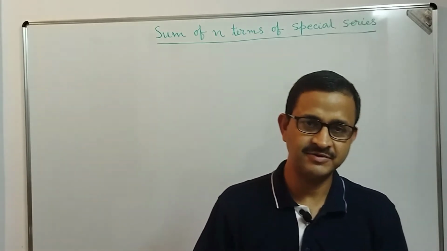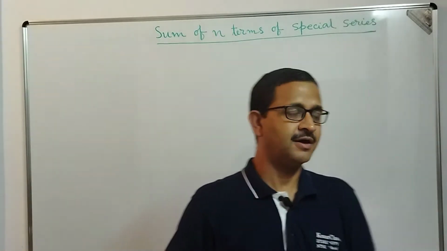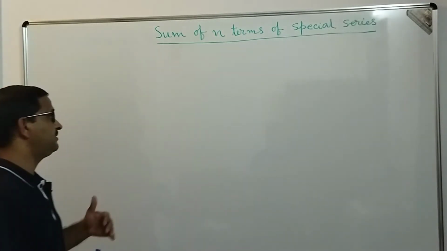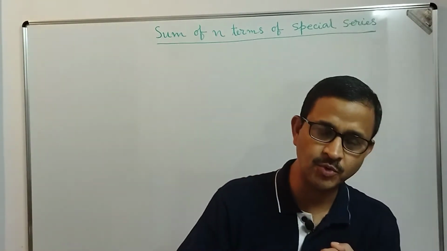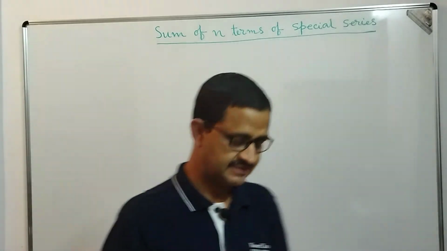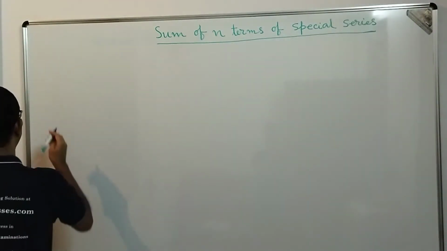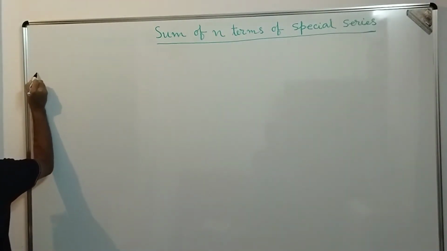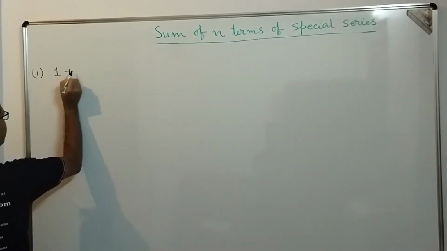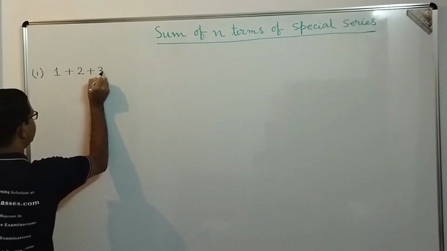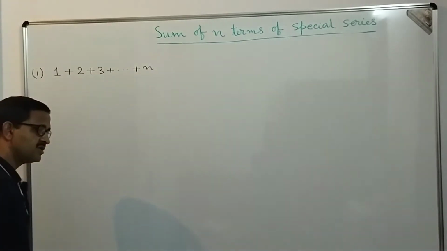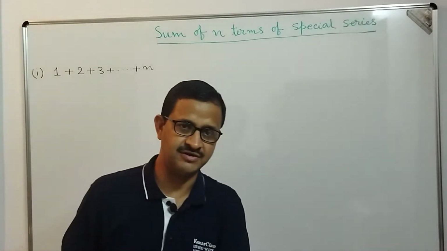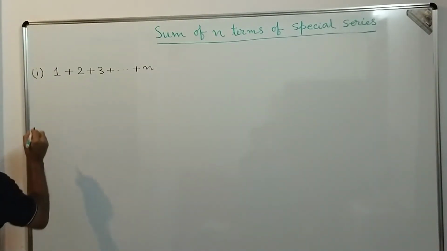Today in this session we are going to discuss the sum of n terms of special series. The first one is the sum of the first n natural numbers, that means 1 plus 2 plus 3 up to n. That is the sum up to the first n natural numbers. Then we will see